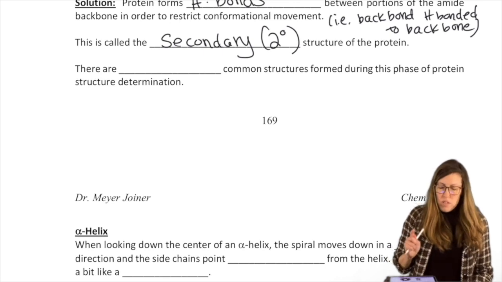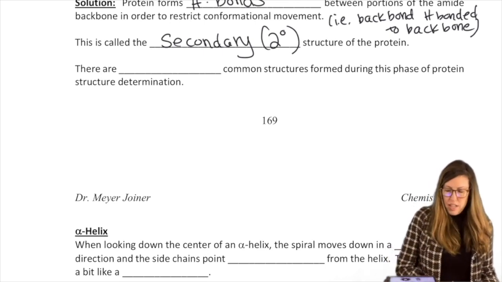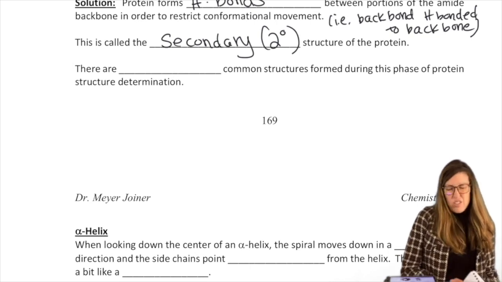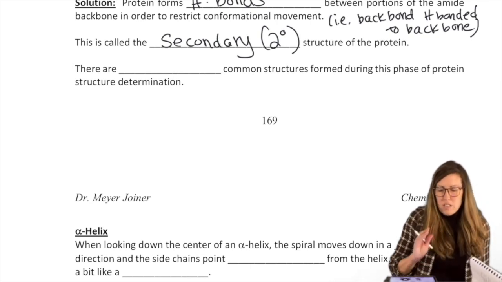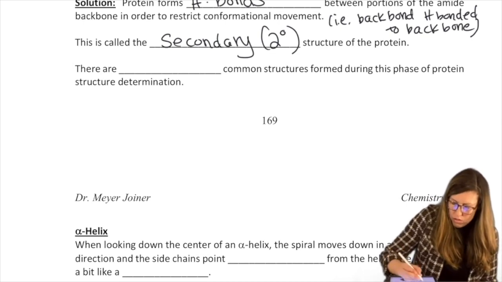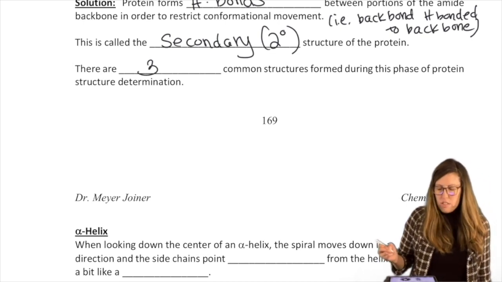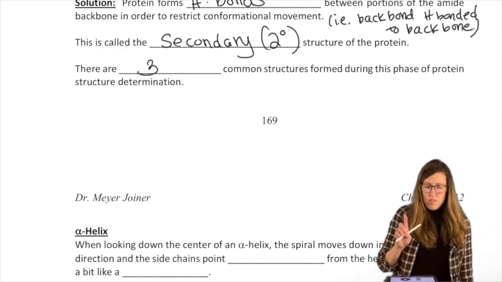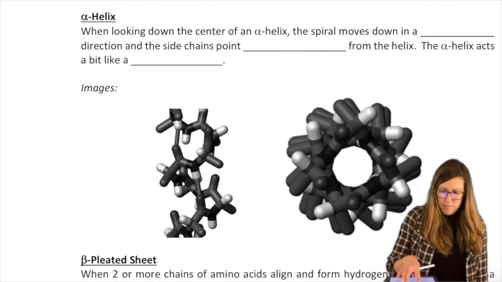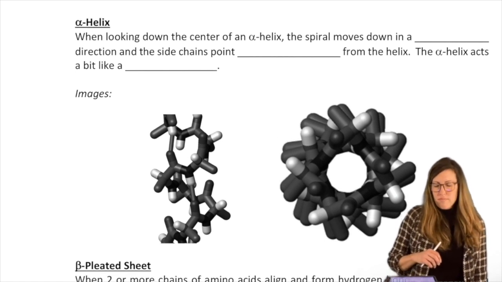So when we're discussing structure in that way, we're going to talk about, I guess I would say 2 regular, but there's 3 that I'll mention the names of. So I'll call it 3 common structures. The first one, alpha helix.